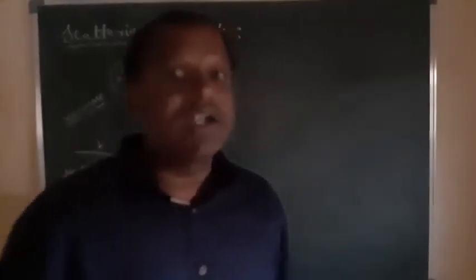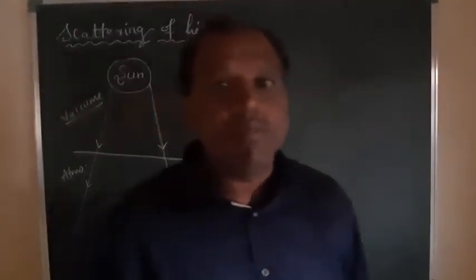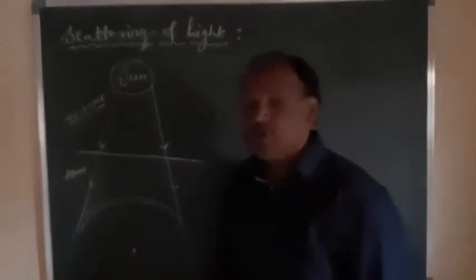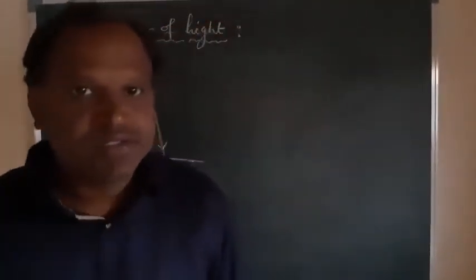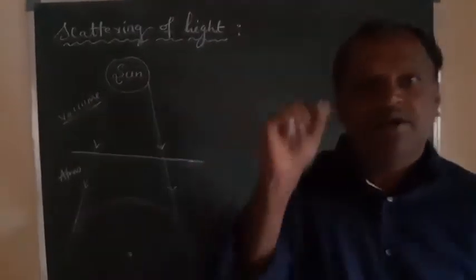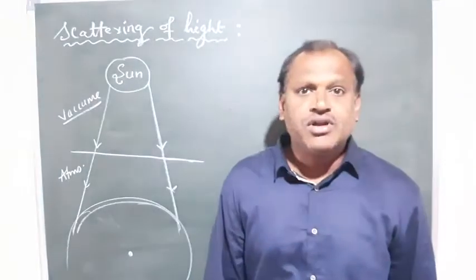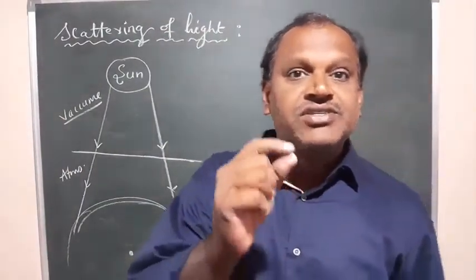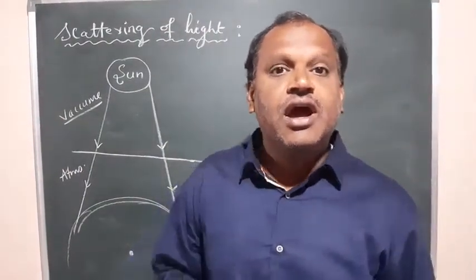According to the particles present in the atmosphere, generally you can observe dust particles, water droplets, or gases like oxygen, nitrogen, hydrogen.